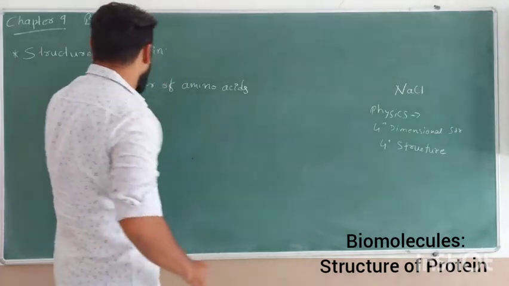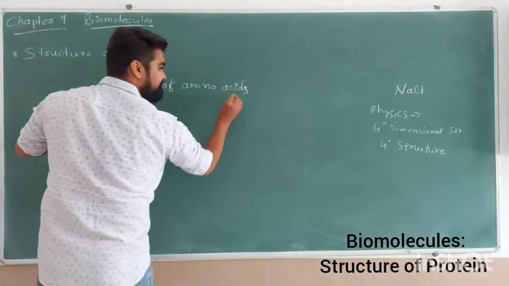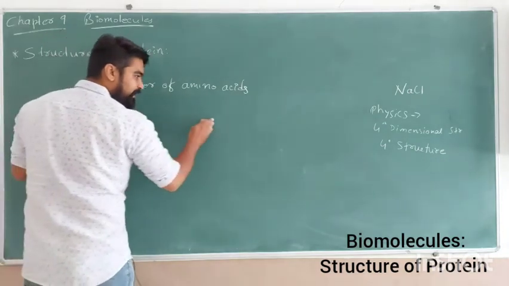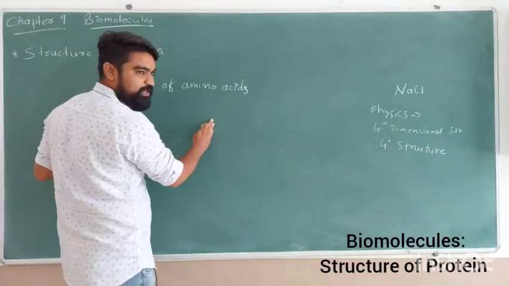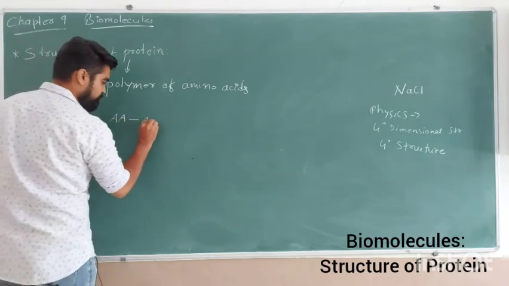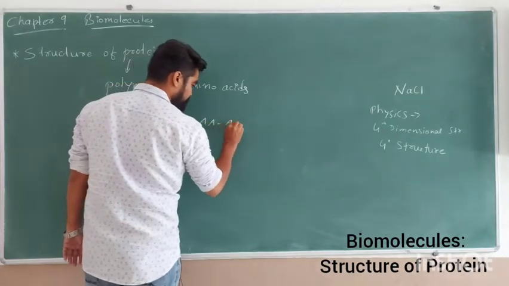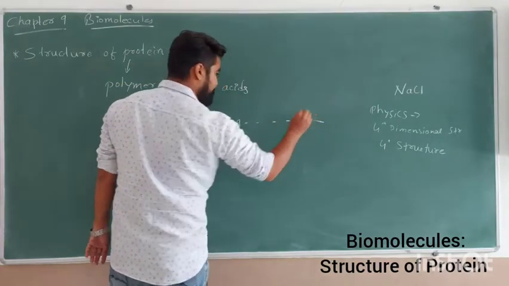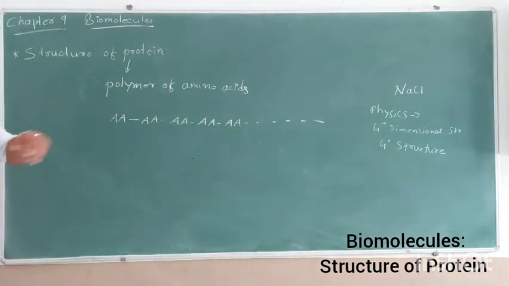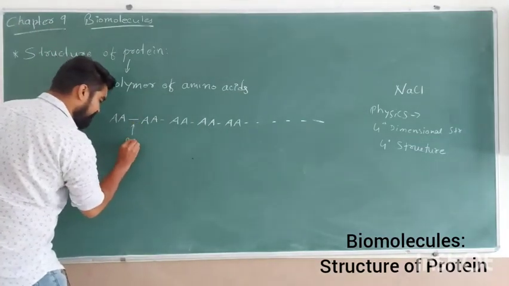Now going towards the polymer of amino acids again. These amino acids are linearly arranged in the primary structure of the protein. For example, here is amino acid 1, 2, 3, 4, 5, and so on. Let's assume that this is a protein molecule having 10 different amino acids, bound together by a bond called the peptide bond.